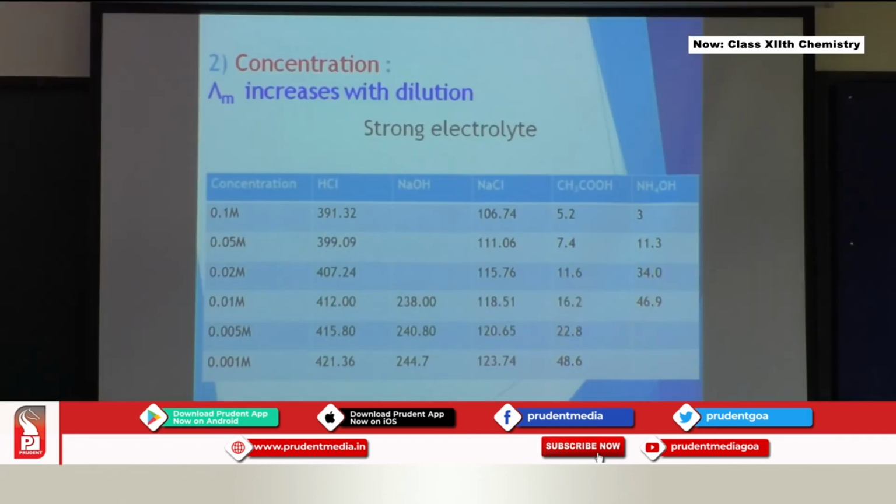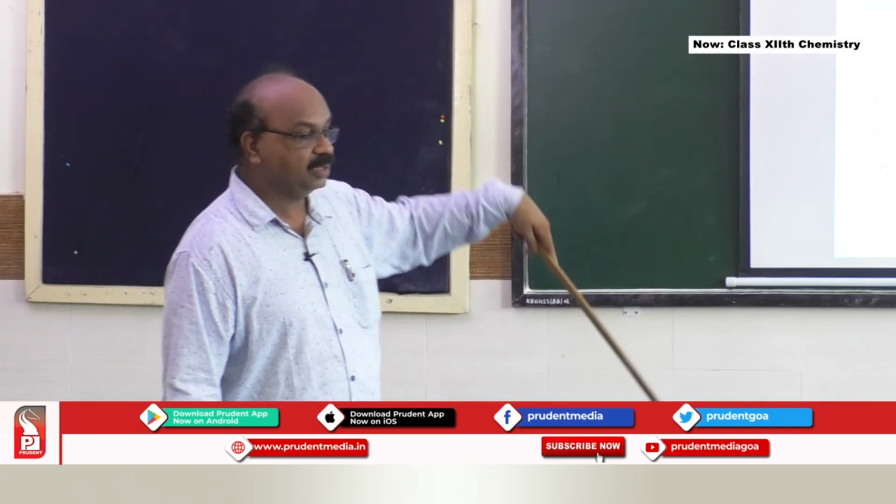Then the second factor is concentration, with which molar conductivity increases. We have seen it increases with dilution. As you dilute the solution, molar conductivity keeps on increasing. This is one of the charts given here. For a 0.1 molar solution, it was 391 for HCl solution. But when you dilute it to 0.001, you find that conductivity is increased up to 421.36. So this is how the molar conductivity depends on concentration. On dilution, molar conductivity increases.